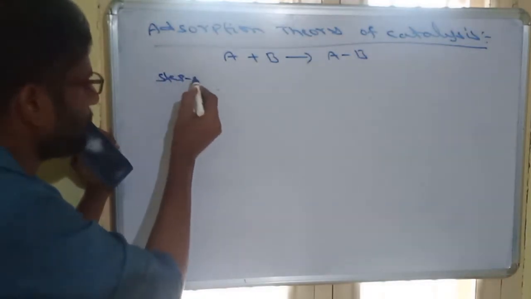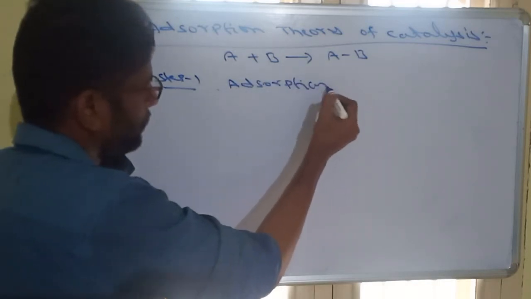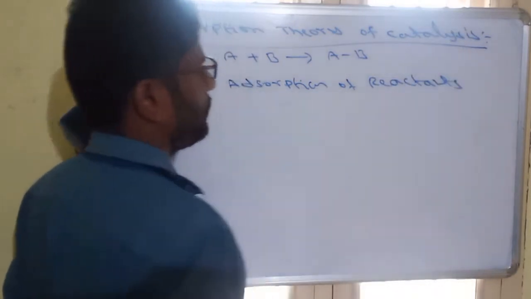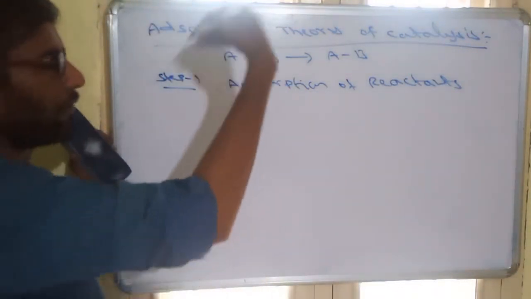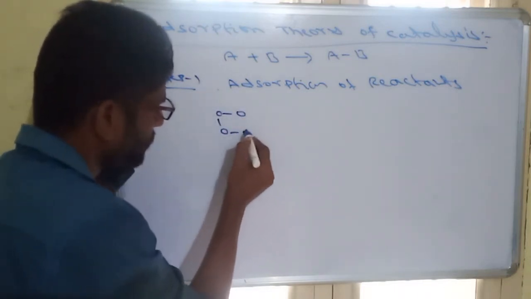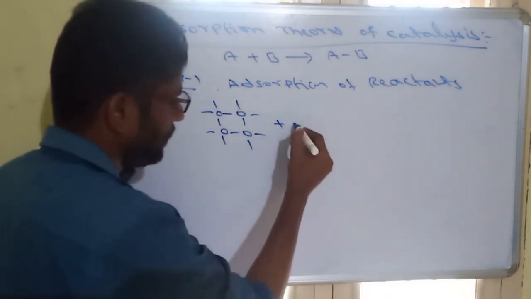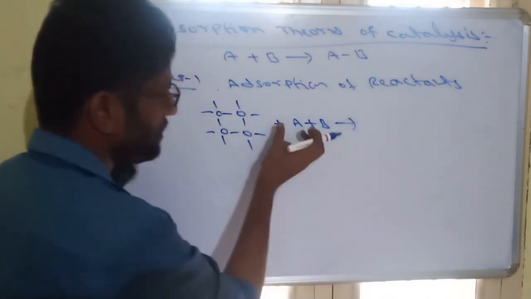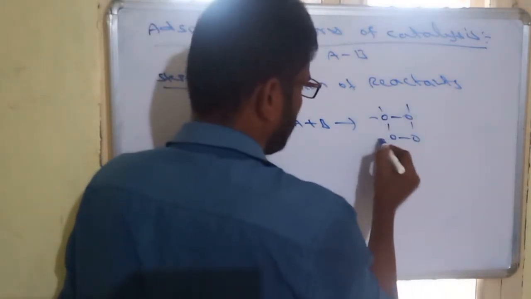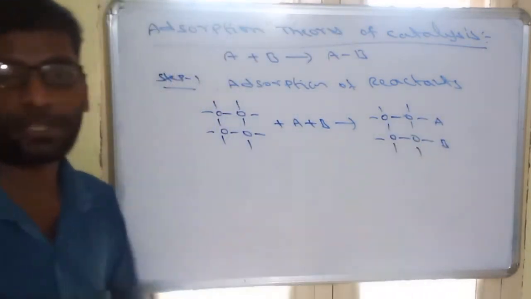In the first step, adsorption of reactants. Whatever reactants are present will be adsorbed on the surface of the catalyst. Suppose we take this as a catalyst. In the first step, it will adsorb the reactants A and B, for formation of a product like this. A will be adsorbed on this side, B will be adsorbed on this side.